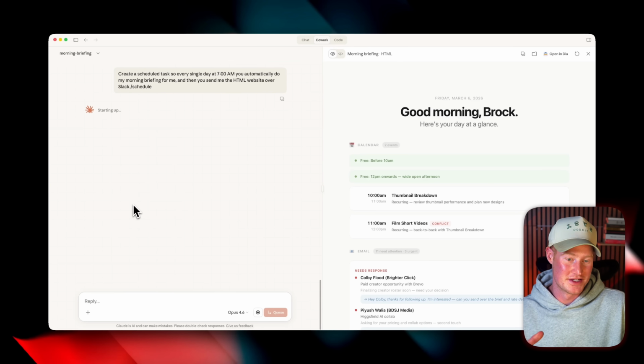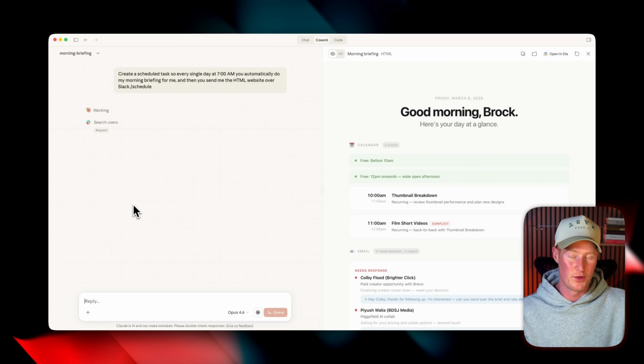So think of it like this. This is basically just like an automation that we have set up now. Instead of having to pay for something like N8N, we could do this directly inside of Claude Cowork with all of the pre-existing commands or skills that you already have loaded into your system.